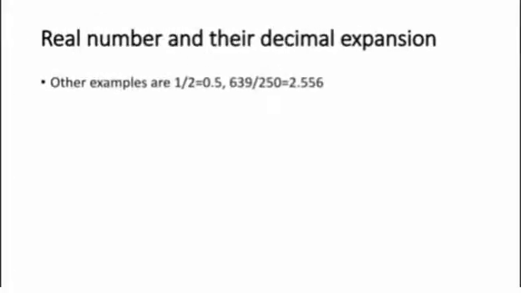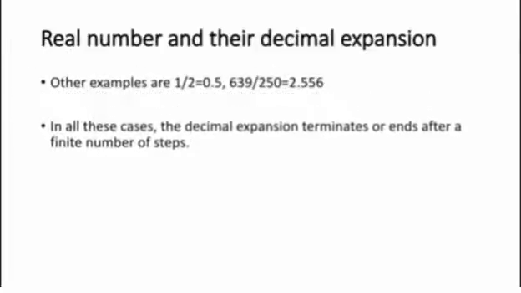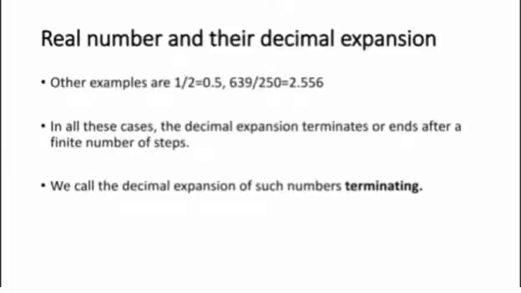Other examples are 1 by 2 equal to 0.5, and 639 divided by 250 equal to 2.556. In all these cases, the decimal expansion terminates or ends after a finite number of steps. We call the decimal expansion of such numbers terminating.